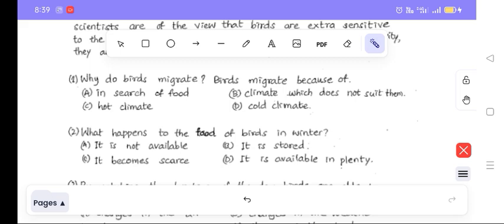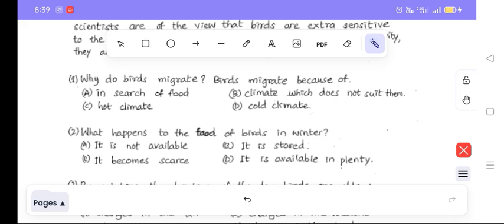See, today we are going to discuss a passage about migratory birds. First, let us discuss the question and options given there. Why do birds migrate? Birds migrate because of: in search of food, climate which does not suit them, hot climate, cold climate. See, why do migratory birds go for migration? What is the reason it is asked? Four reasons are there: for food, for climate which does not suit them. When the climate does not suit them, they will go for migration. Due to hot climate, they will go for migration, or due to cold climate, do they go for migration? It is asked.